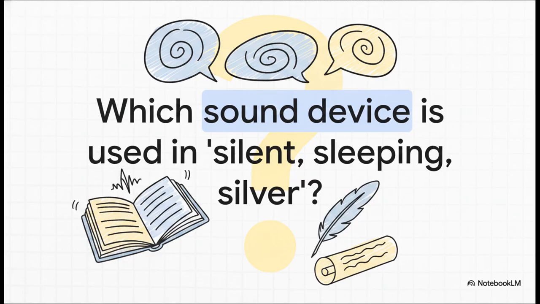All right, time for our first pause check. I want to test your detective skills right now. Pause the explainer, look closely at the repetition in line 2, a silent, sleeping, silver tree. Can you determine which specific sound device is at work here?